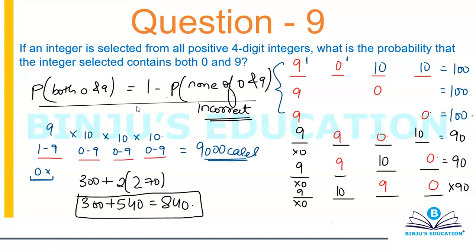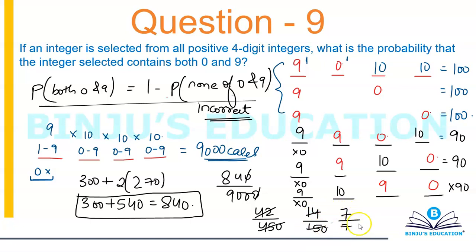Alright, so the final answer basically becomes 840 by 9000, which I can also write like 42 by 450. I can simplify this further. I can take a 3 common, so this will become 14 divided by 150, which can also be simplified further as 7 divided by 75. That will be the final answer to this question.